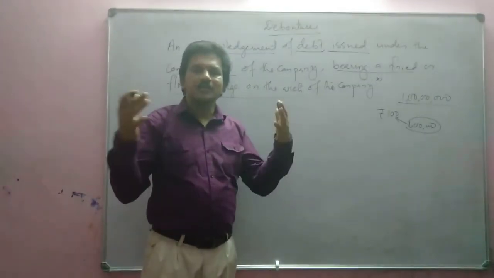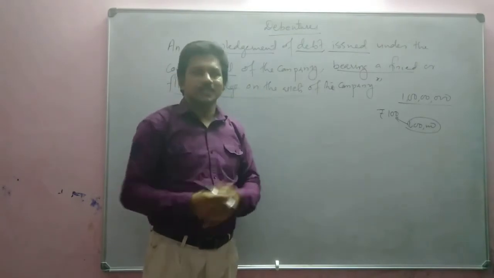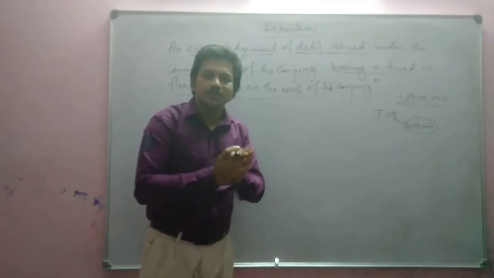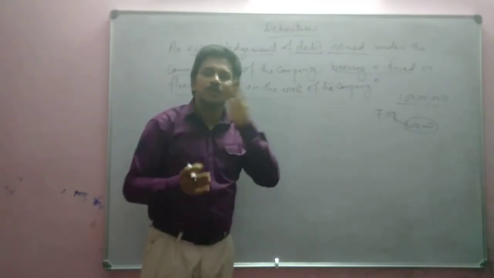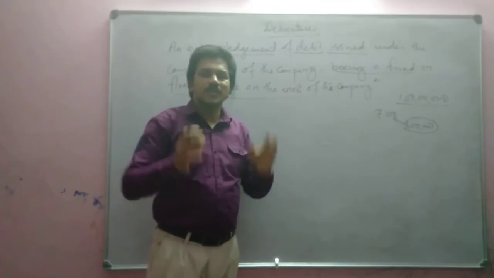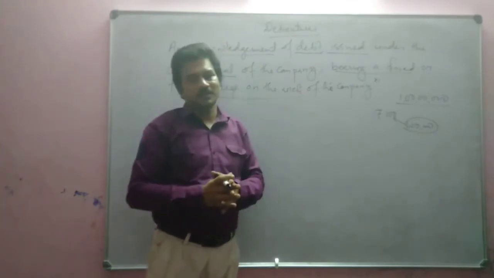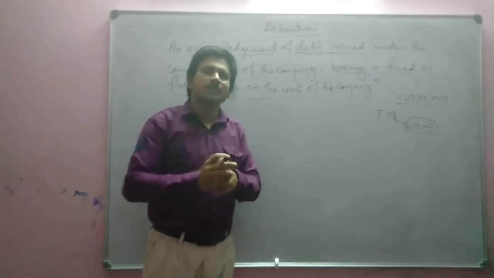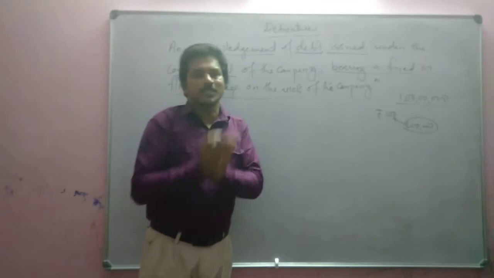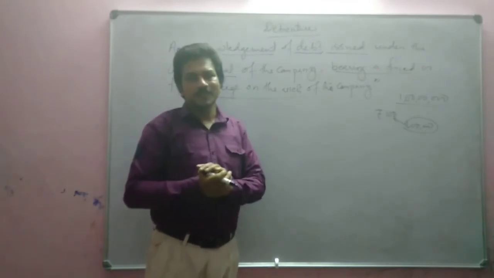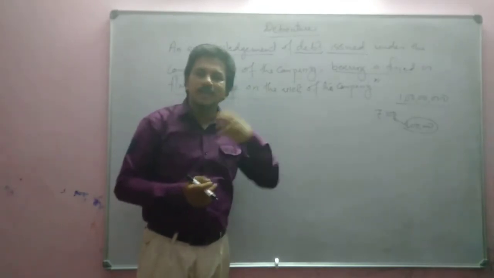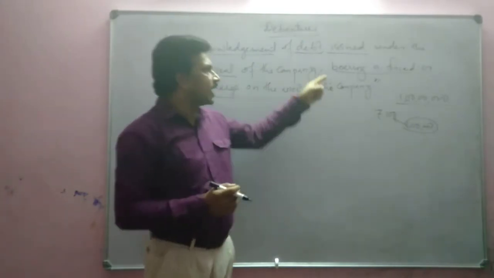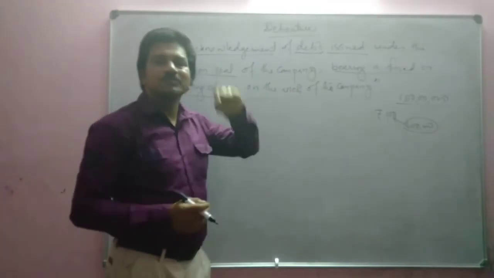So you are giving money to the business, money to the company. The company borrowed money from you. You should get some surety, whether the company will be able to pay the money or not. If by chance the company is unable to pay the money back, you should get back your money. So for that, the company has to give a surety, or security should be given. Suppose if you take a loan from the bank, you have to pledge your property or something to the bank as a security. Like that, for this debenture, the company will give security.